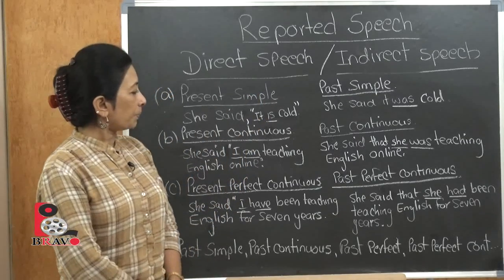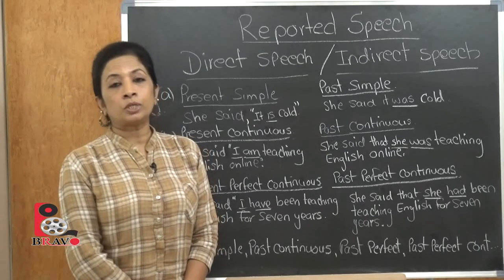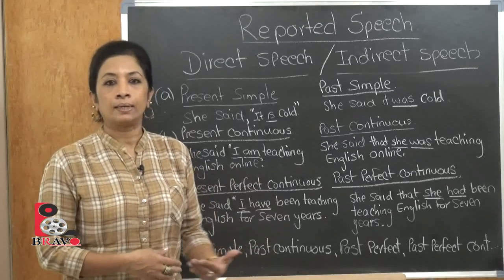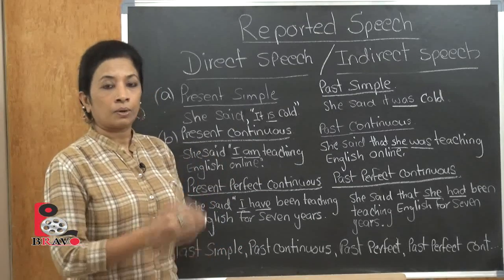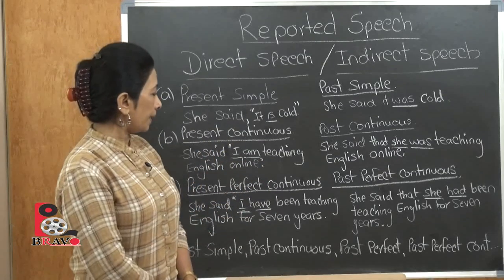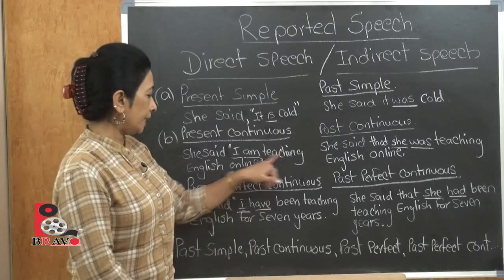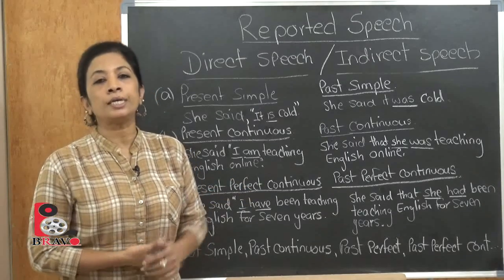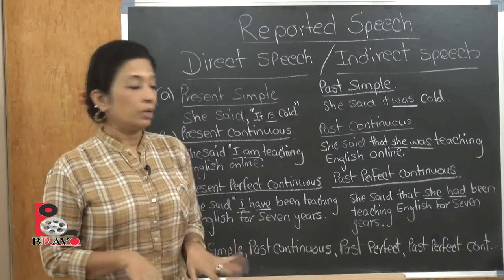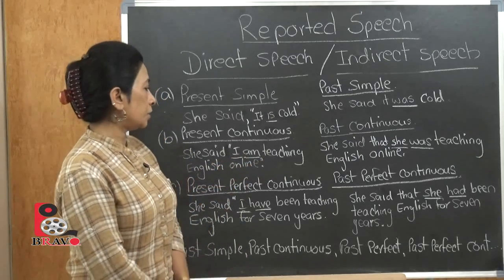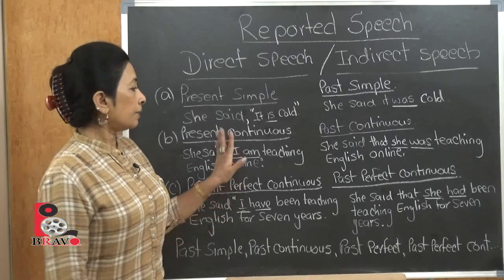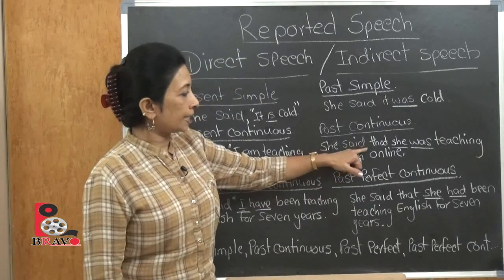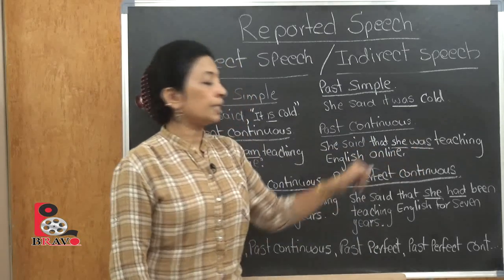The next one is present continuous. We are doing something presently and continuously. It's happening, not it happened. So here it will be: she said, "I am teaching English online." That means she's teaching English online. It's a continuous procedure, but she's doing it now, which is present continuous. Now the sentence changes into past continuous: she said that she was teaching English online.